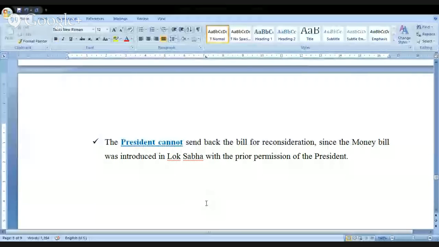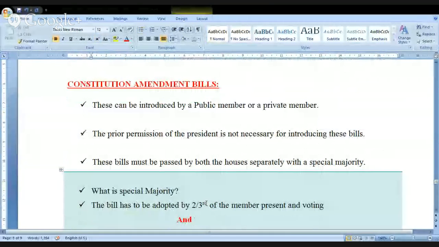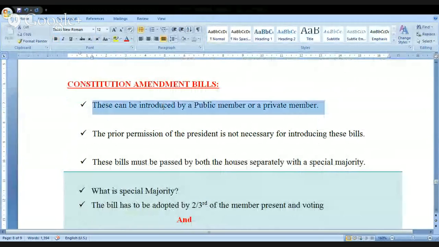Next one, still go here. Last one is there. Look at this. Constitution amendment bills. It can be introduced by a public member or by a private member. Kindly see here.